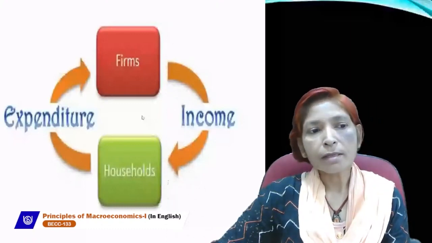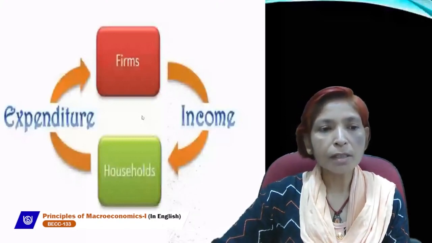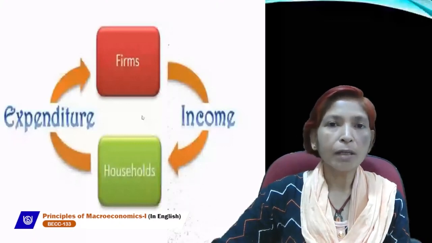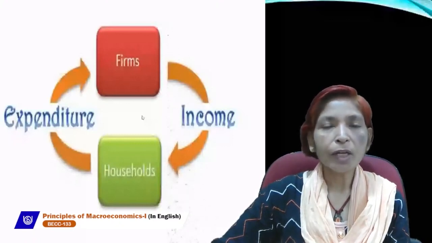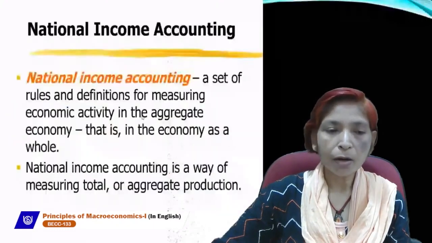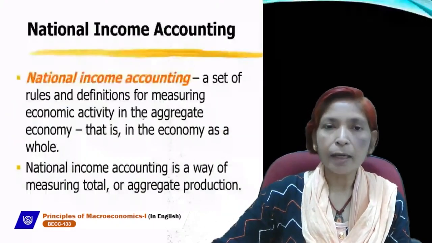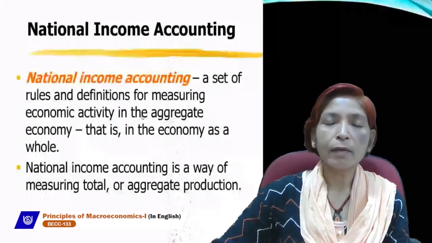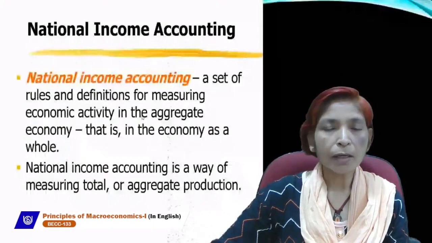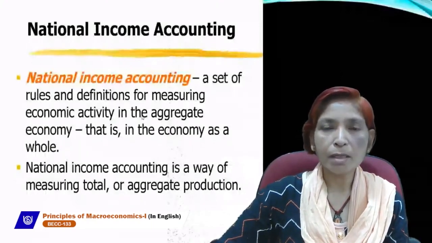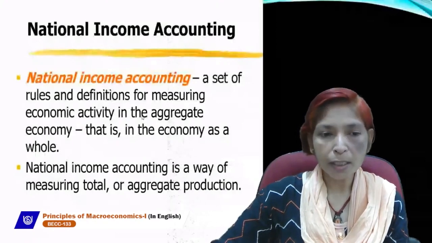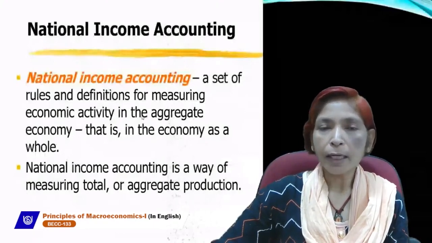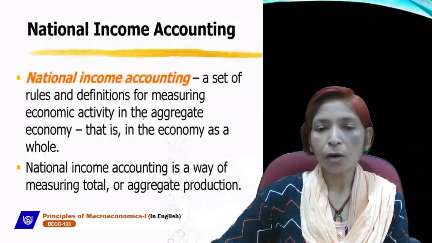National income accounting is a set of rules and definitions for measuring economic activities in the aggregate economy, because in macroeconomics we always study aggregates or totality, like aggregate demand, aggregate supply, total investment, total saving, national income, theory of employment, balance of payment, inflation, unemployment, etc. These all aggregates are related with the whole unit of the economy.